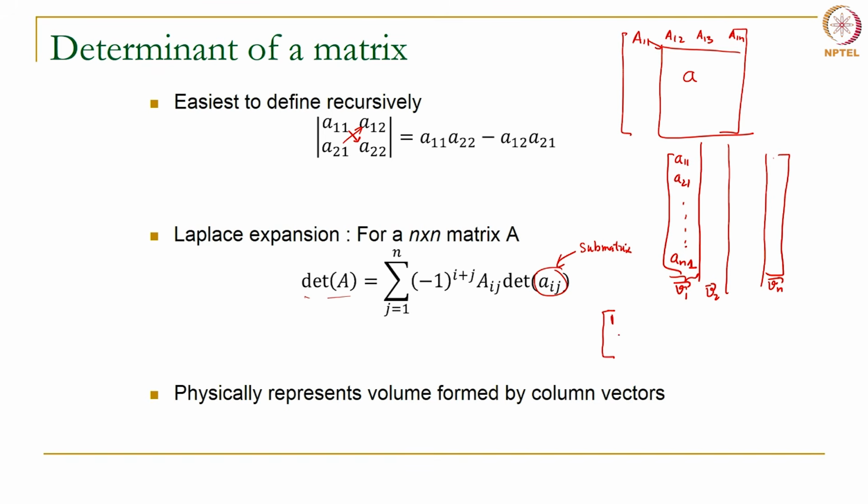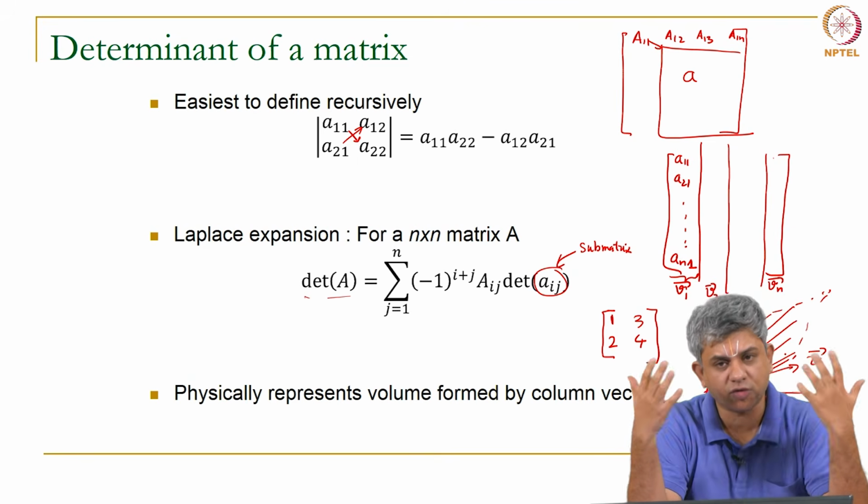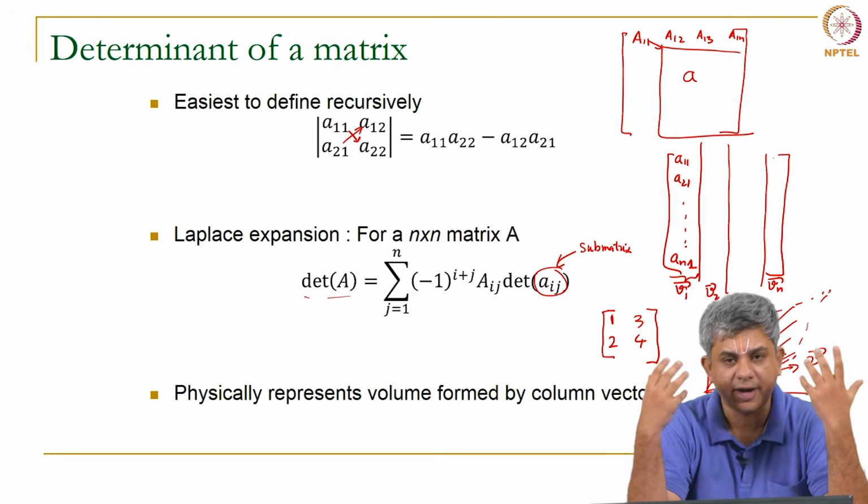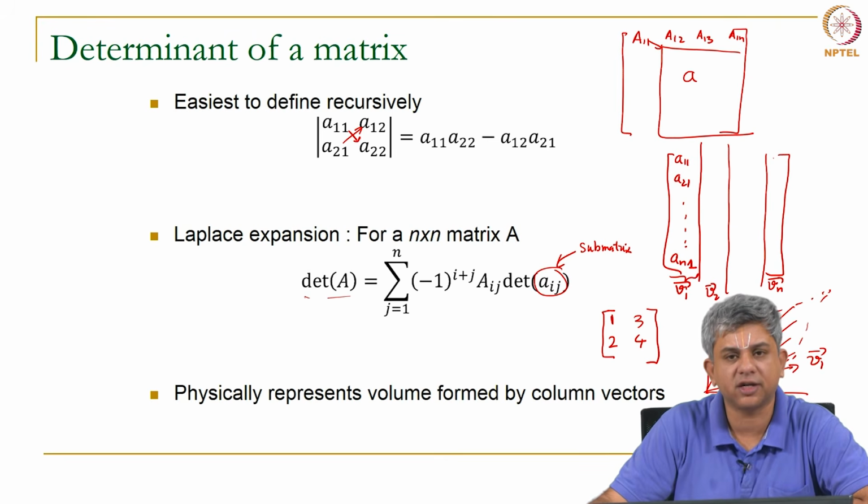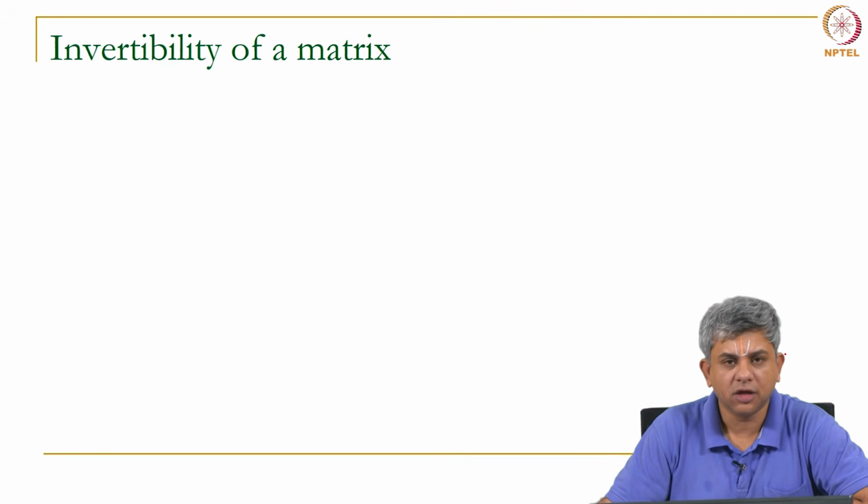So, if I have 1, 2, 3, 4, I can now think of this as 2 vectors, the 1 2 vector V1, another V2 vector. In that case, the determinant represents the area of this parallelogram. Similarly, you can extend this to higher dimensions also. If you have 3 vectors, it will be the volume represented by those 3 vectors, and you can start interpreting this as n dimensional volume. So, this has very interesting consequences, as we will see shortly.